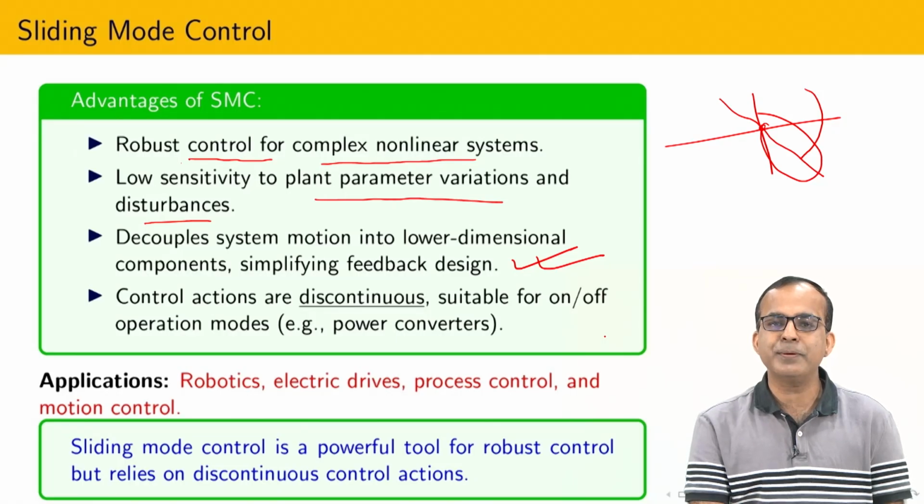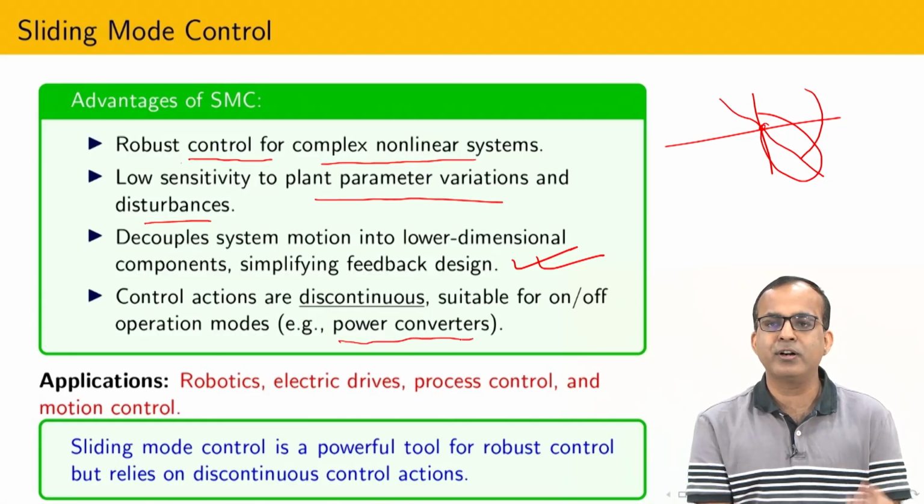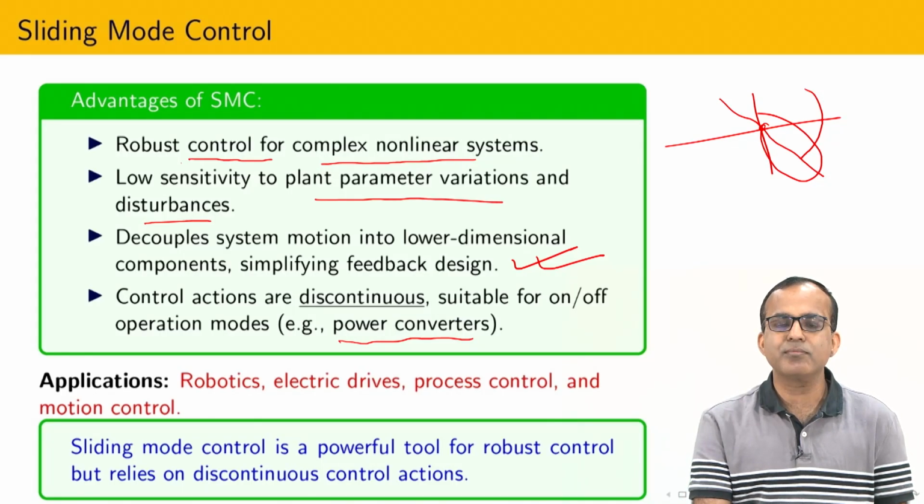After that, in several practical applications, operation is on-off, particularly if you take the example of power converters. Power converters have several uses in electrical vehicles, drones and other places. If you see the control action, it is inherently on-off in nature, so sliding mode is quite suitable for that particular class of system.